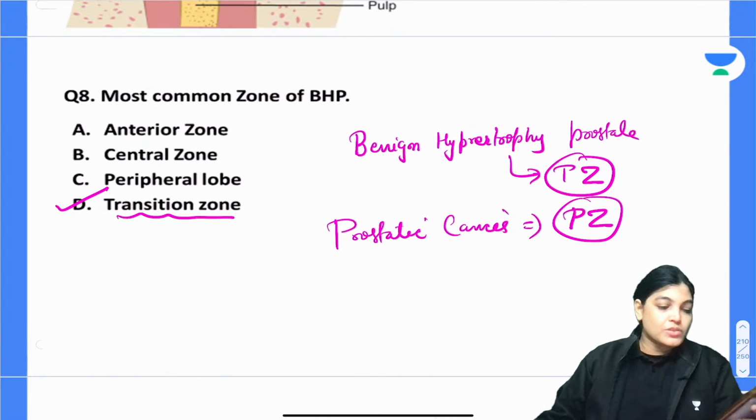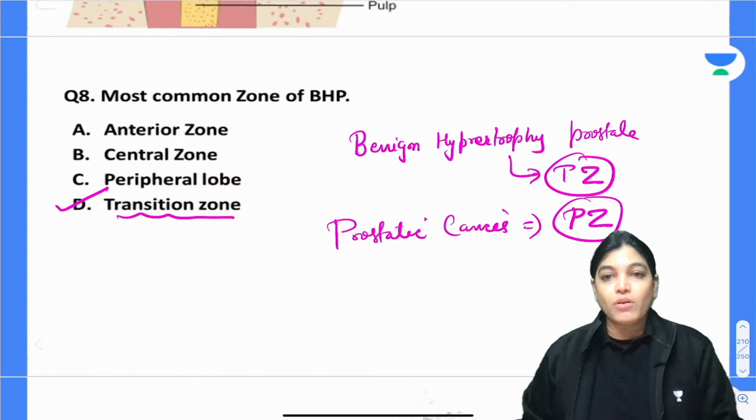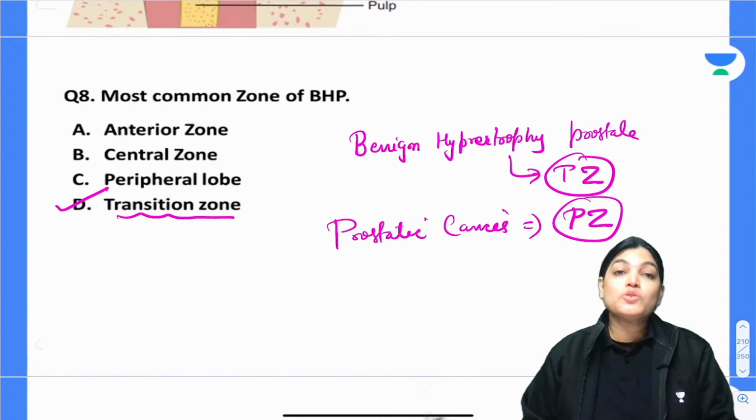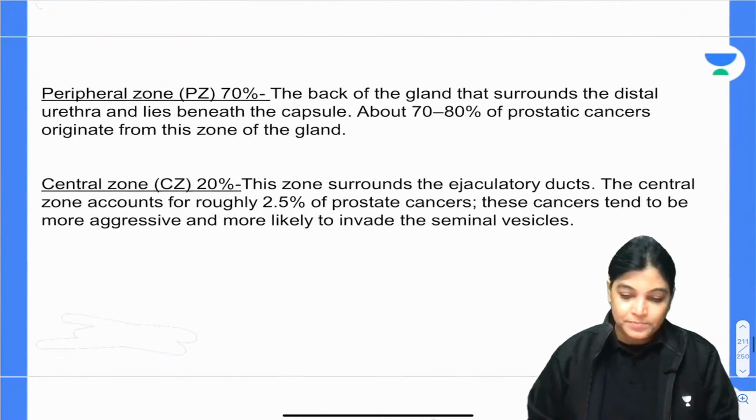Yes, I got an answer. So all of you are absolutely right. Transitional zone is the correct answer. My dear aspirants, I also want to explain the zonal anatomy of the prostate gland. So let's start with that.